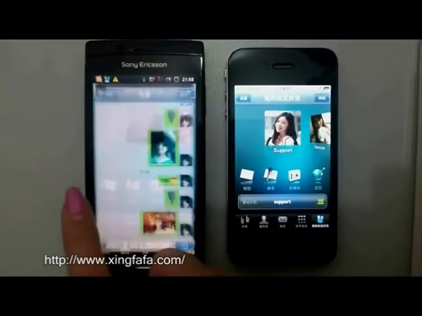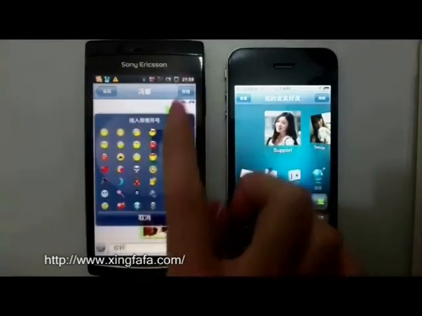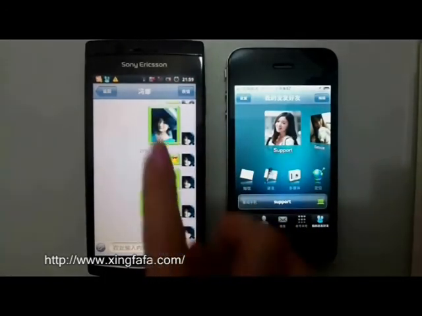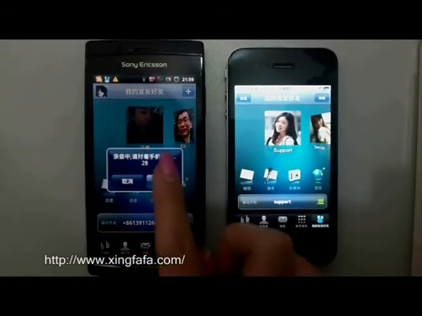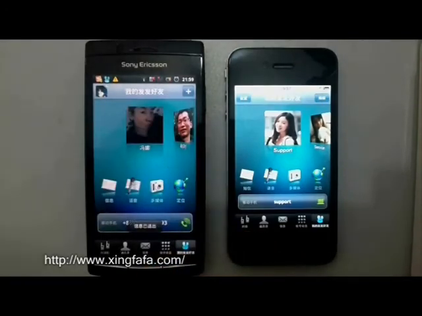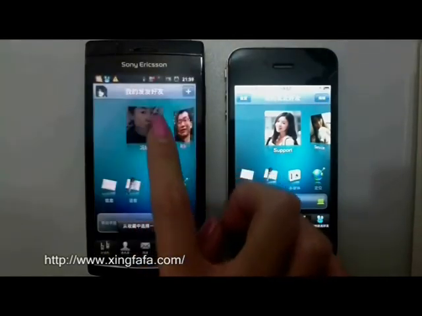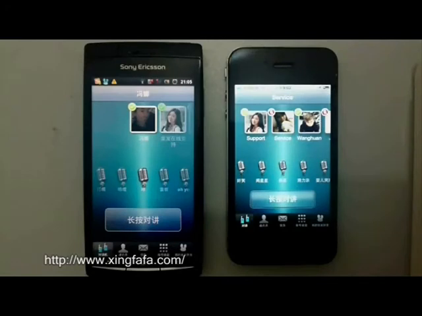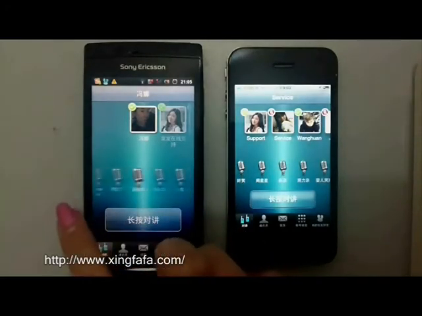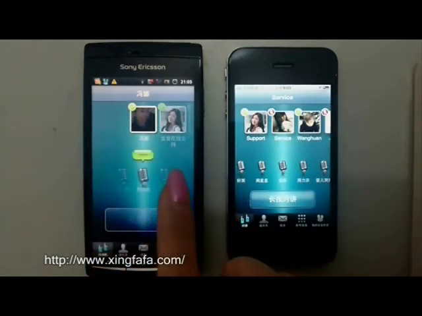You can send messages, emoticon faces, as well as voice messages. Hello. With Xingfafa, you can send images, and pre-made voice recordings like I miss you.